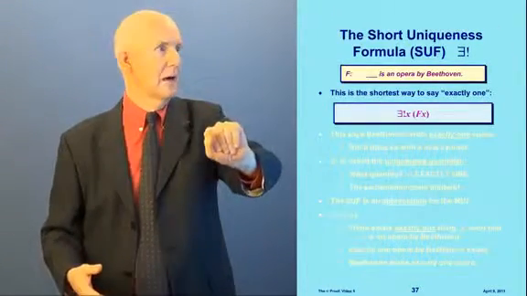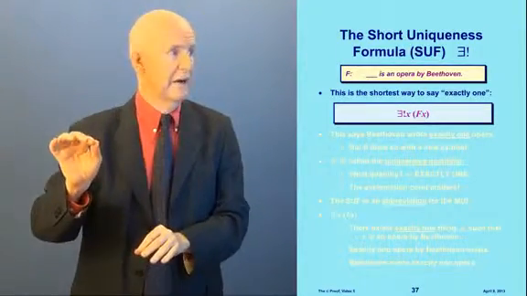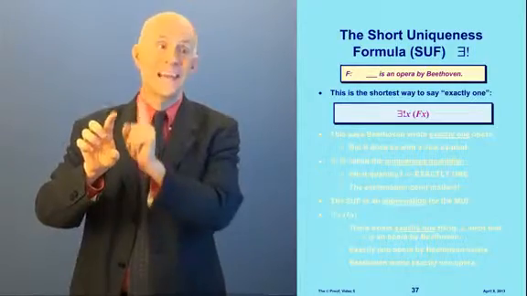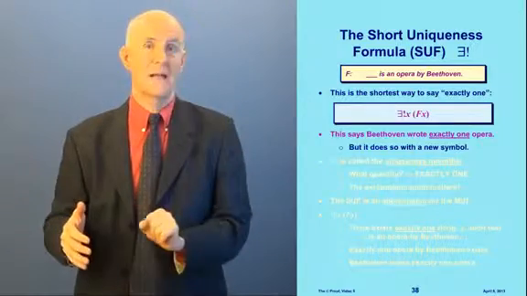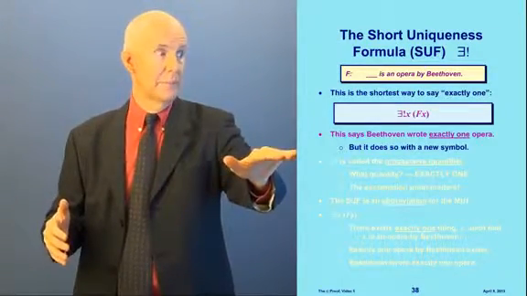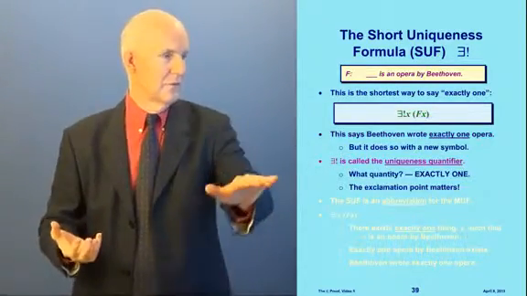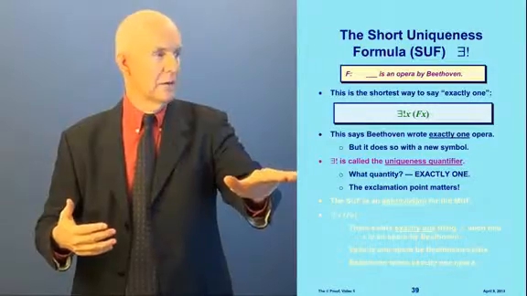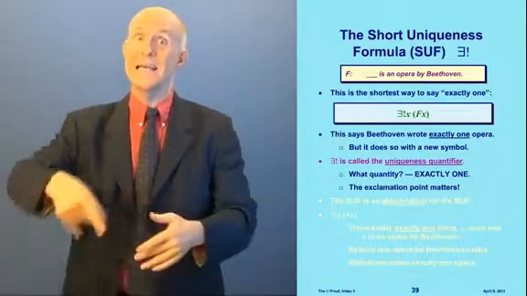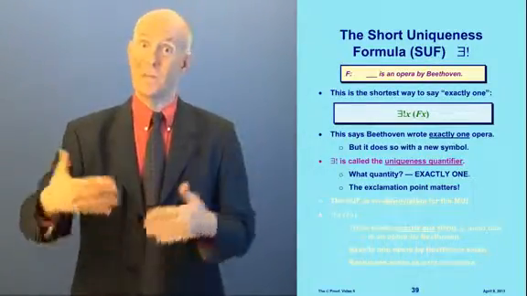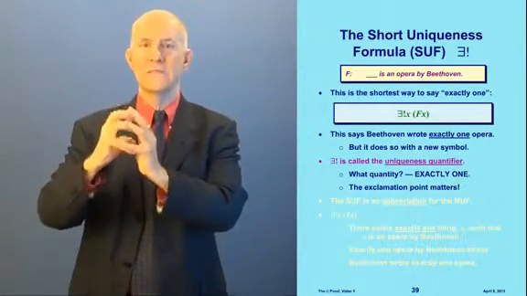Once again, F means an opera by Beethoven. And here it is, right here. Now what this does, this is a new quantifier. It's a backwards E with an exclamation point, okay? And what this says is Beethoven wrote exactly one opera. When I say it's a new symbol, I mean the backwards E and the exclamation point go together. So this is called the uniqueness quantifier, the backwards E with the exclamation point. It's a quantifier. What quantity? Exactly one. The exclamation point matters. You can imagine the exclamation point and the backwards E are glued together as one symbol.